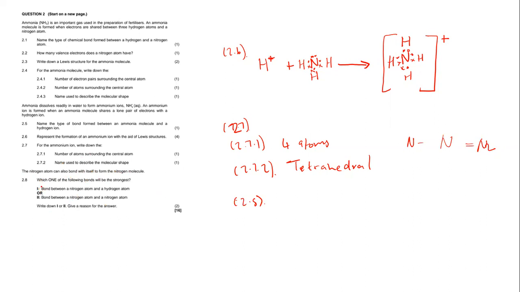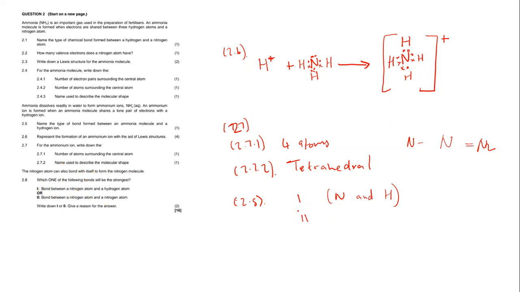Now 2.8 says to us, which one of the following bonds will be the strongest? They are asking. We have bond number 1 at first. Bond number 1 is the bond between a nitrogen atom and a hydrogen atom. This will be bond number 1. Or this will be the strongest one we are asking, right?